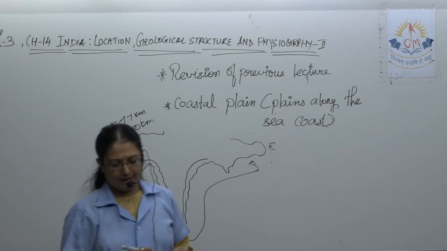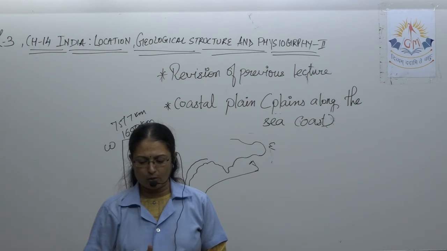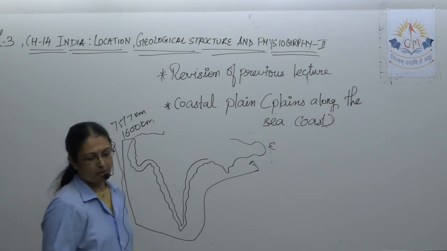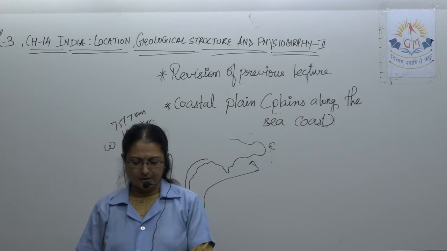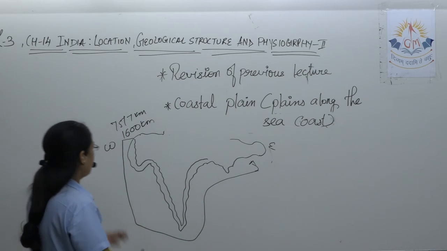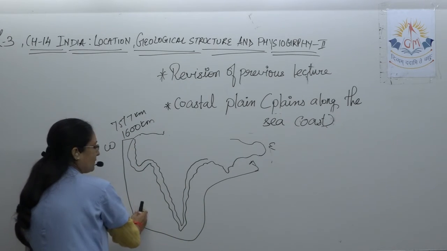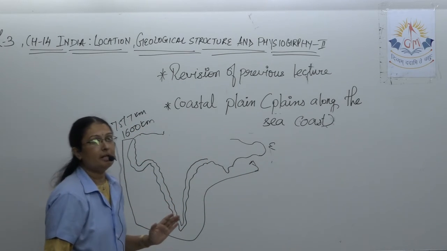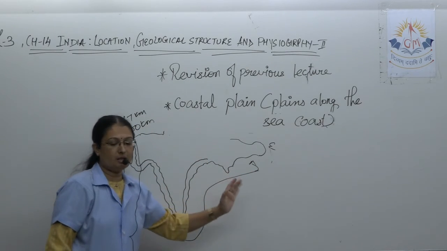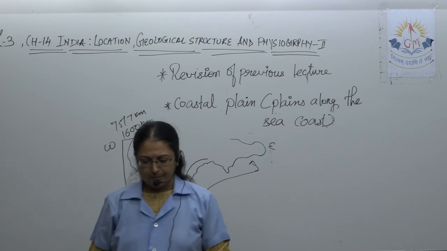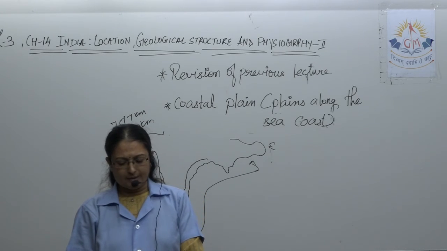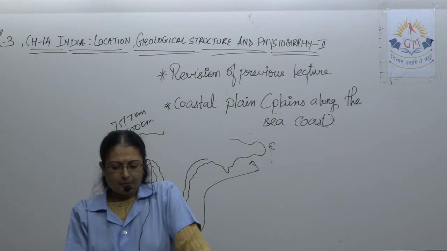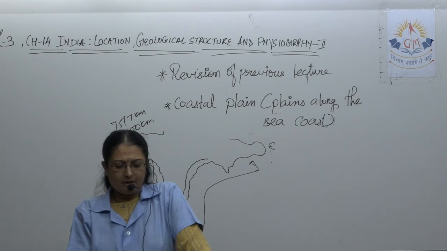Okay, so peninsular plateau is surrounded by the narrow belt of plain from Kutch to Odisha. Okay, it is divided into western and eastern coastal plain. The western side will be called the western plain and the eastern side we consider as the eastern plain. So western and the eastern plain.